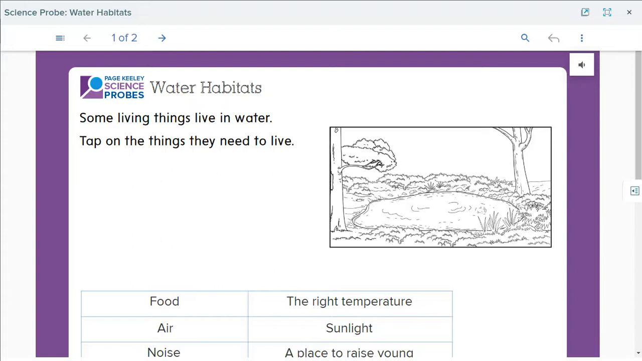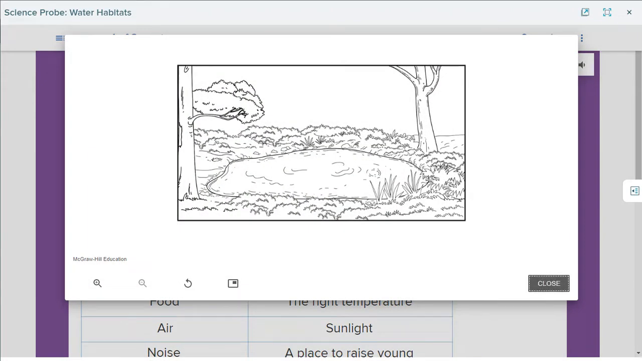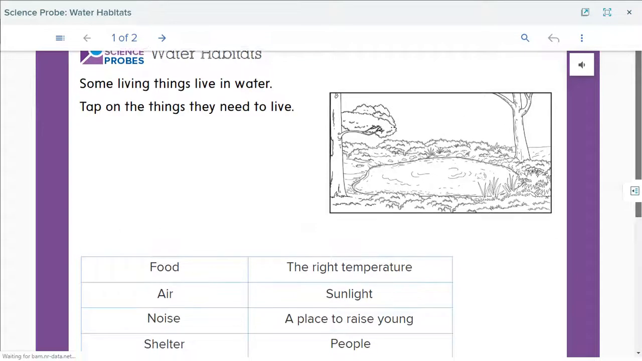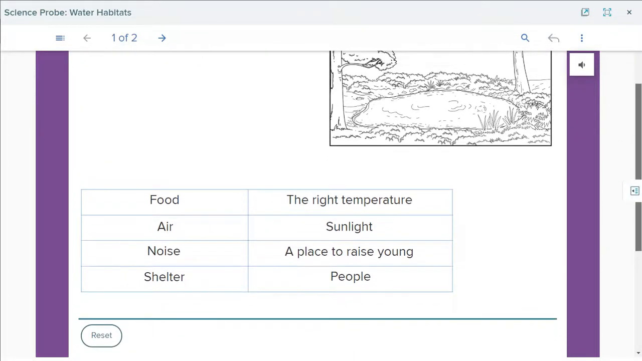Tap on the things they need to live. This is a boat, okay? Or a lake. I think it is a boat. It is smaller than the lake. Now, we're going to tap on the things that they need to live in that place.